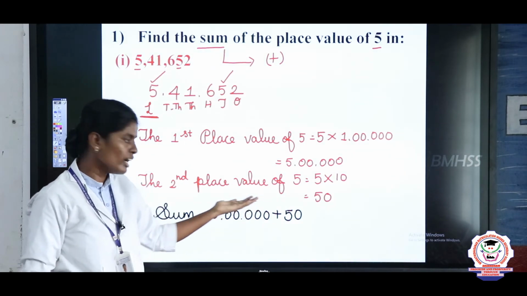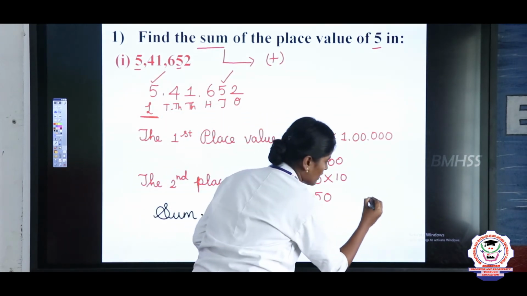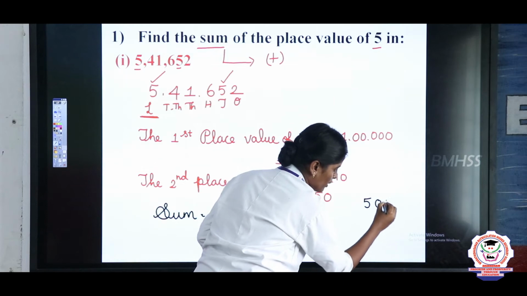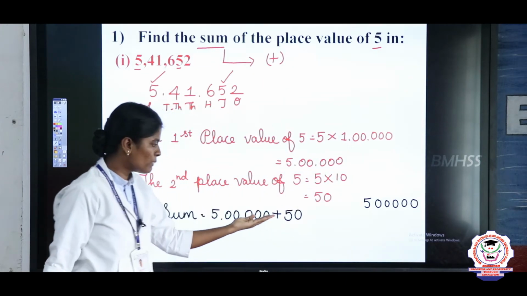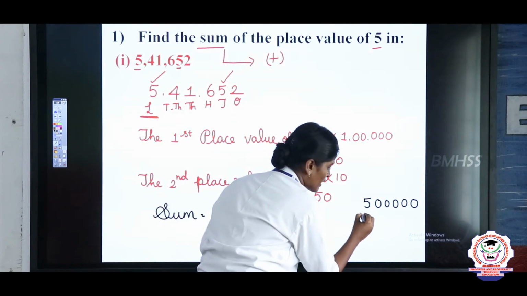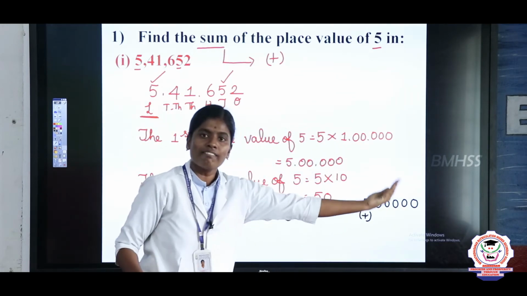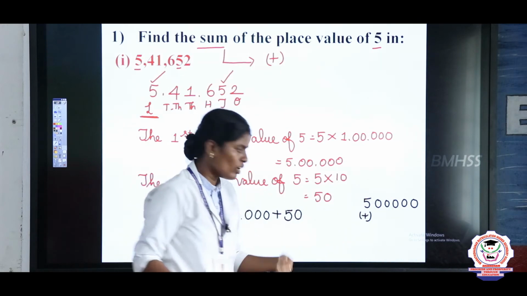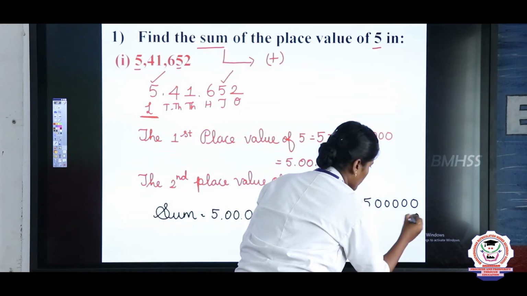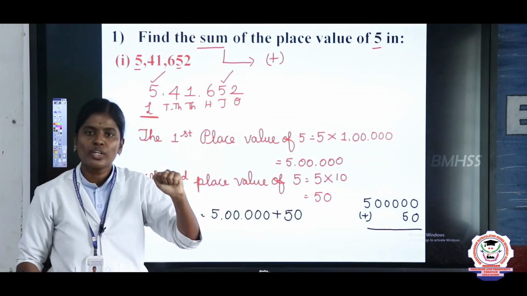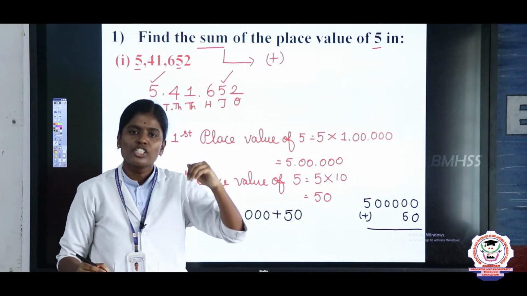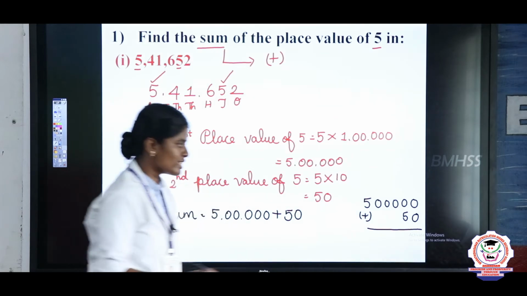First write the 5 lakh, 5 followed by five zeros. 5 lakh plus 50. While starting the addition, first start from the ones place, that is the right side. 0 plus 0, the answer is 0.